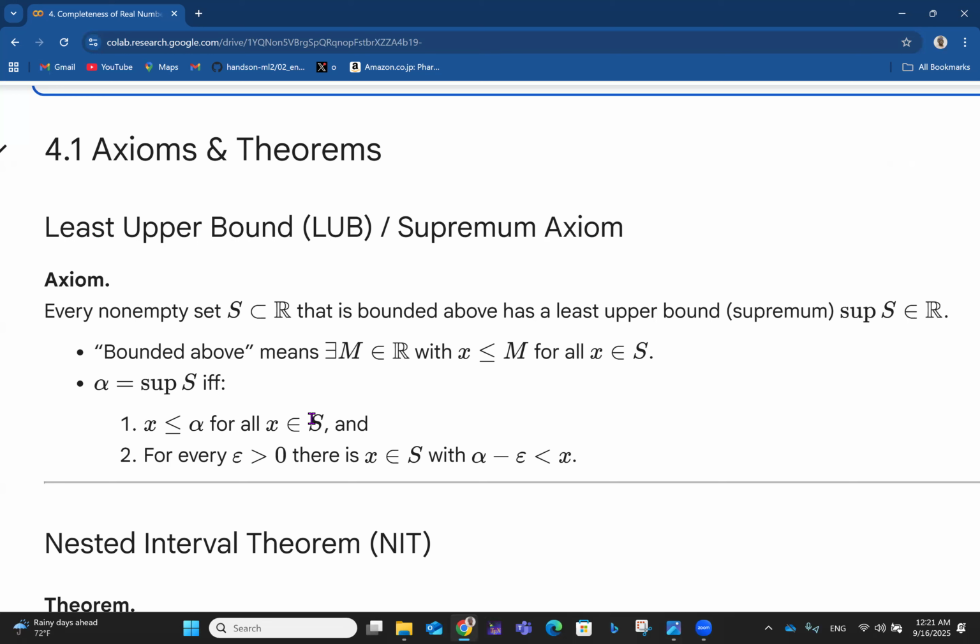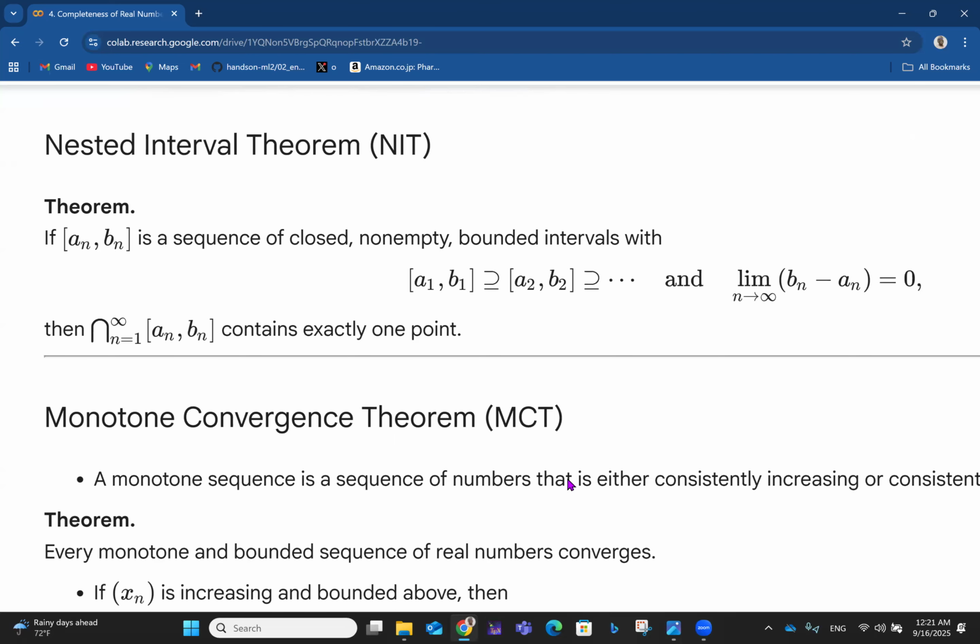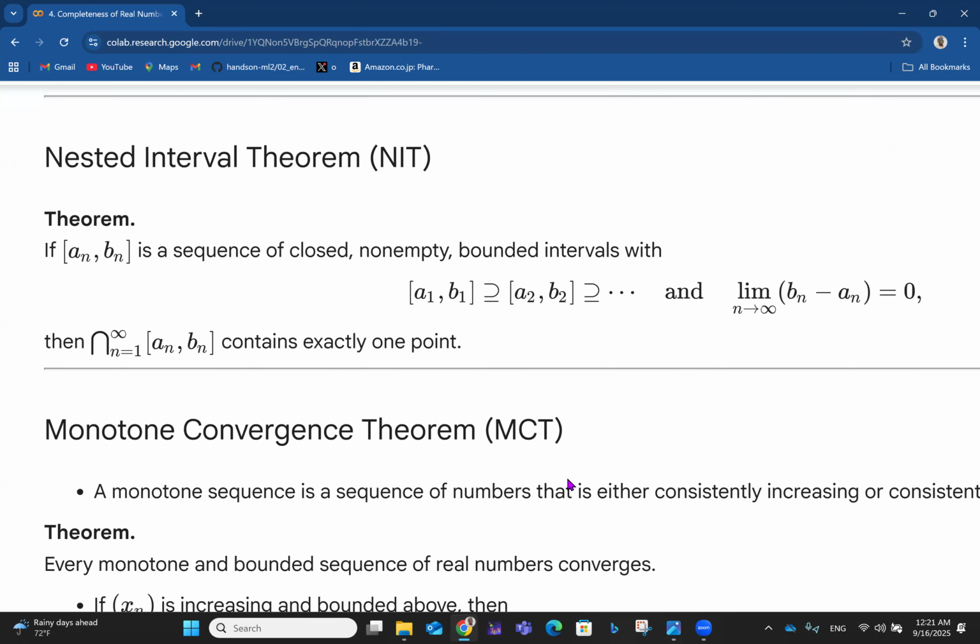So for every epsilon greater than 0, there is a particular x which belongs to the set S, with the difference between the supremum and the epsilon being less than x. That simply tells us that alpha, which is the supremum of S, is bigger than any x you take, but only by a little bit more. That is the least upper bound axiom. Of course, least upper bound is also known as supremum, like you have seen there already.